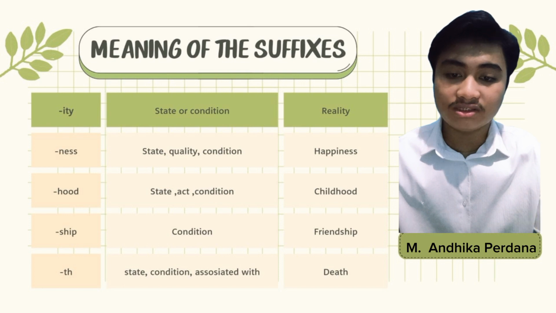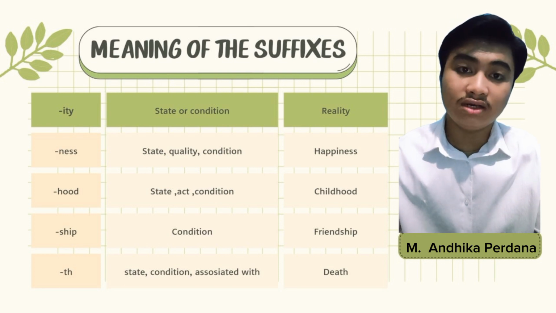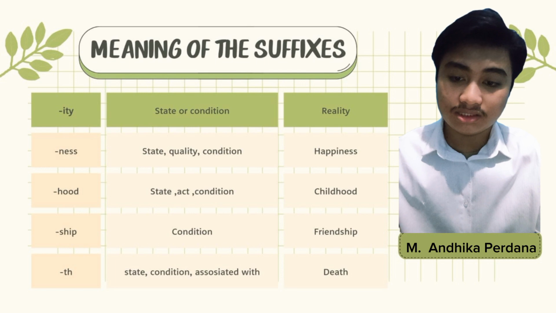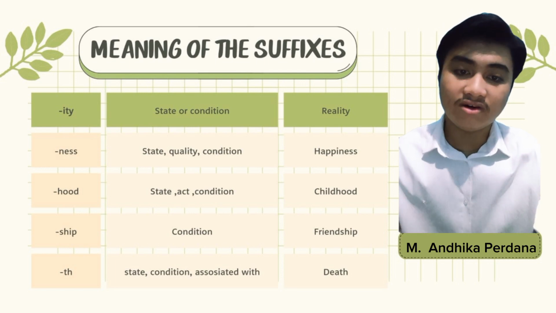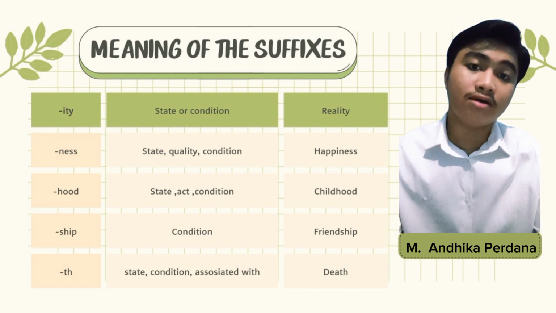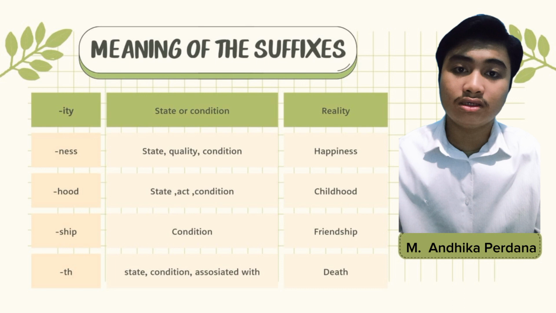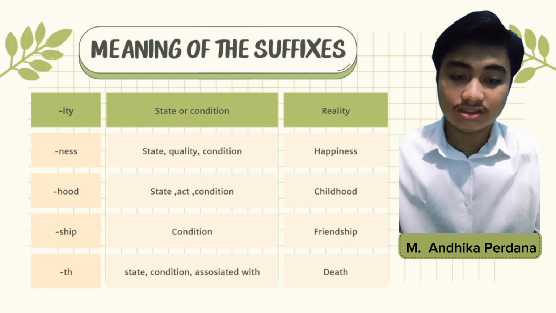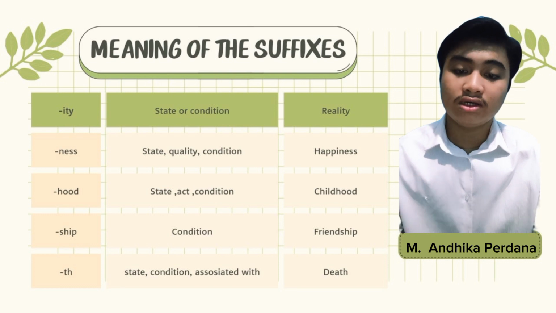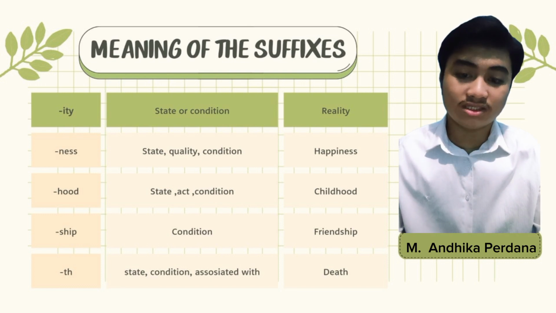The meaning of the suffix is state, quality, and condition. And next one is hood. For example, childhood. The meaning of the suffix is state, act, and condition. Next one is ship. For example, friendship. The meaning of the suffix is condition.